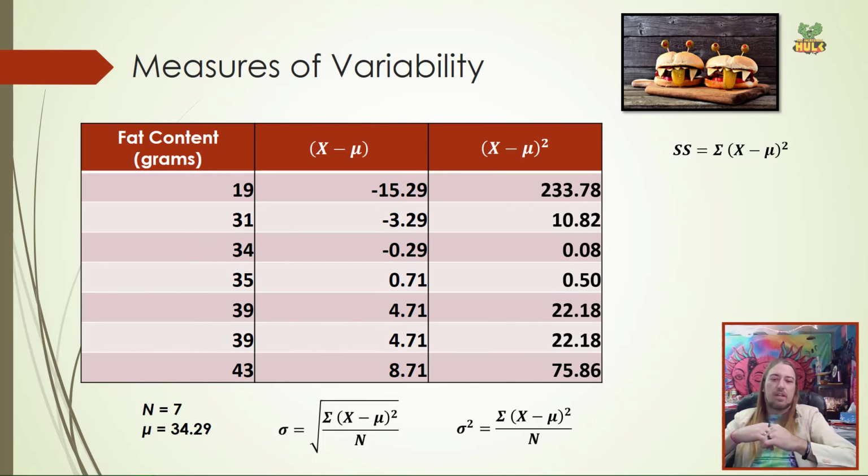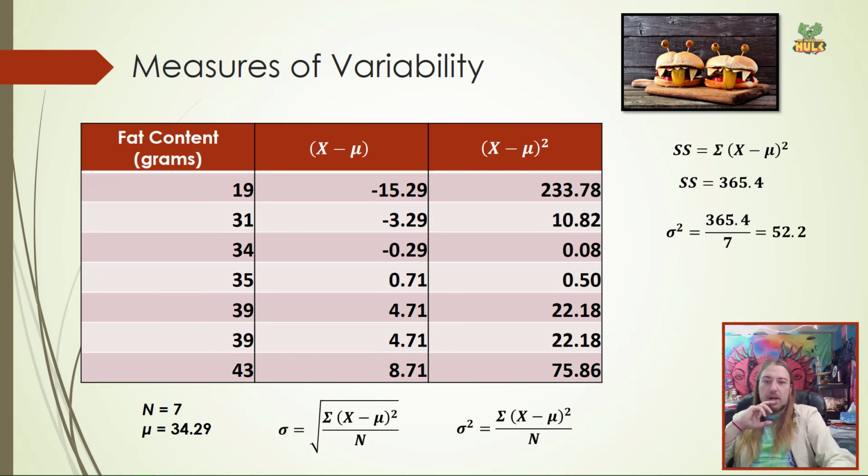Now remember, the next step here is to sum all of those values, right? So this is kind of like applying a multiplication type function to the parentheses. We're still working on that parentheses as well. So sum all of those values together. Everything in that last column gets added up. And you should end up with something around a 365.4, okay?